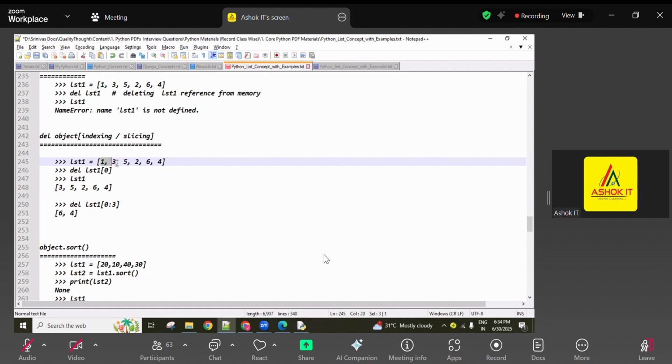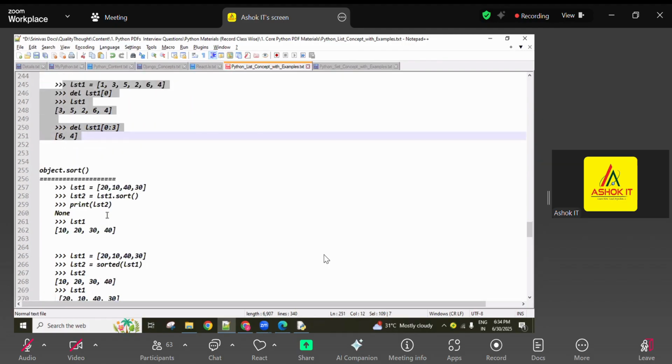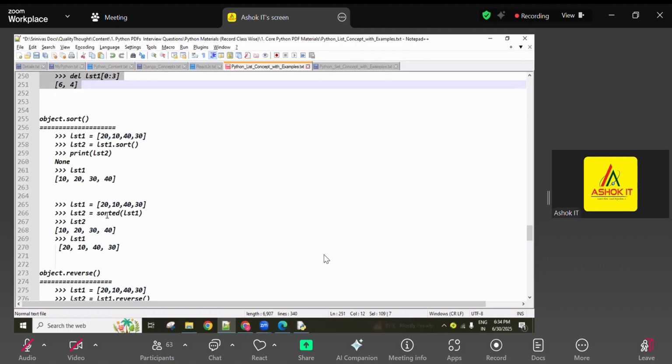Already this one was deleted, no? After deleting it, these elements are there. Now these 3 elements are deleted, so the remaining elements are 6 and 4. Practice all these, guys, then you will understand it.